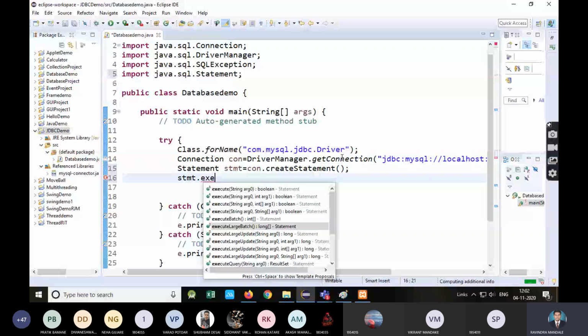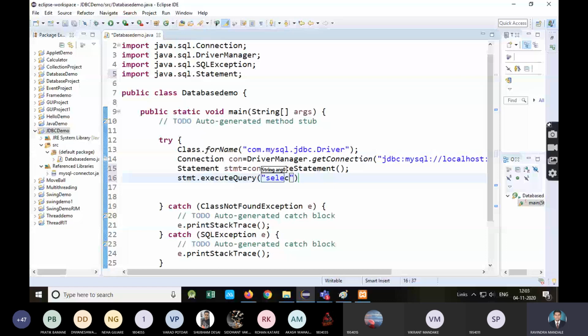Right now I'm going to use whatever records are present in my table. I'm just going to retrieve those records, so I'm using executeQuery. And what is the query for retrieving all the records? SELECT * FROM table name. This is executing the query.